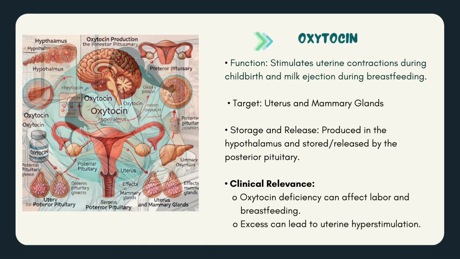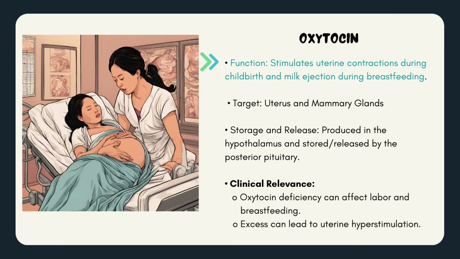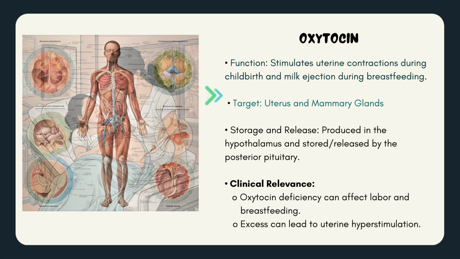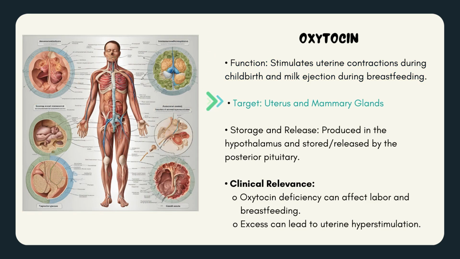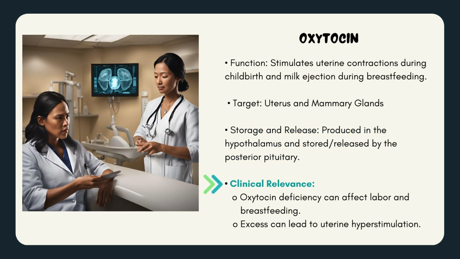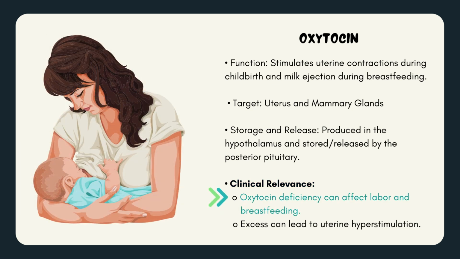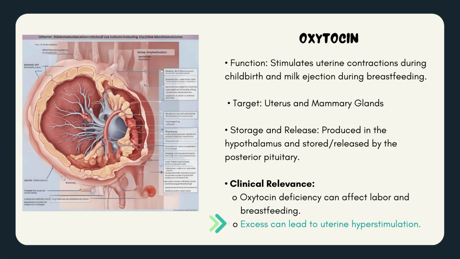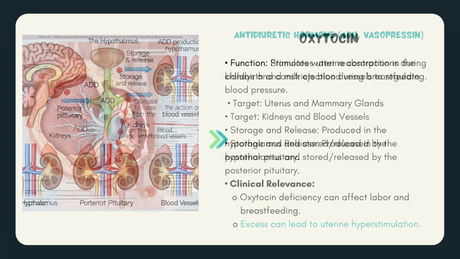Oxytocin. Function: stimulates uterine contractions during childbirth and milk ejection during breastfeeding. Target: uterus and mammary glands. Storage and release: produced in the hypothalamus and stored or released by the posterior pituitary. Clinical relevance: oxytocin deficiency can affect labor and breastfeeding, while excess can lead to uterine hyperstimulation.